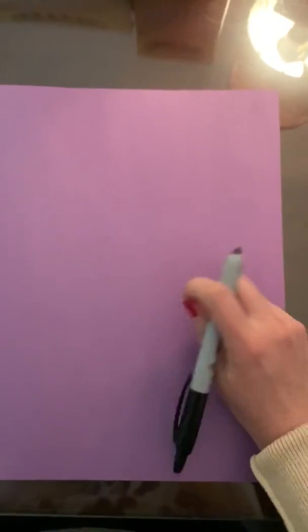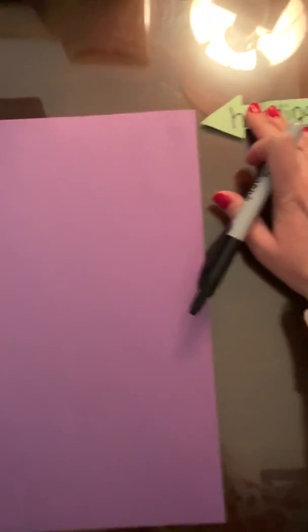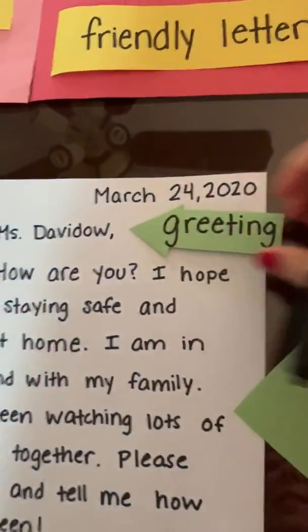All right, so let's think, where do we need to begin with our letter? Today, I'm just going to use a black Sharpie so we can all see it very clearly. I remember from our example that we need to put our heading at the top. So I'm going to put that there to remind me. A great heading for my letter would be the date. What's today's date? Today is April 1st, 2020.